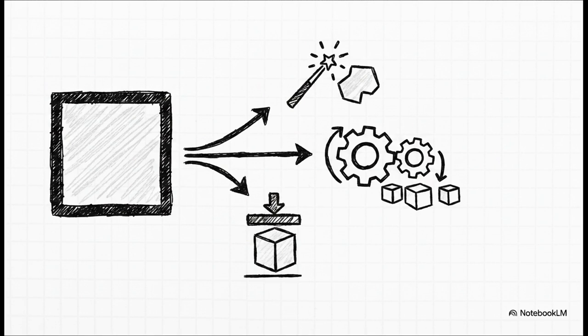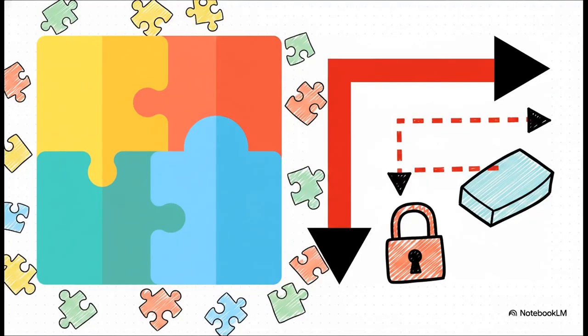We might choose a representation rewrite to just swap the variables entirely. We could use a structural reorganization to clump parts together into modules. We might apply a dimension change to project the problem down into a simpler, flatter space. Or we could use domain conversion, operational recasting, or conceptual reframing to fundamentally alter the procedural structure. You're essentially picking the right gear for the terrain you're on. And the mechanism you choose radically alters your path forward.